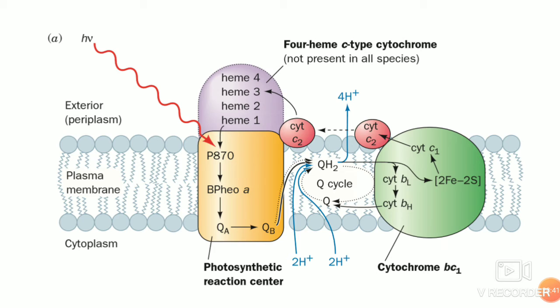Once this semiquinone anion takes up one electron, it is transferred to QB, the ubiquinone B molecule.